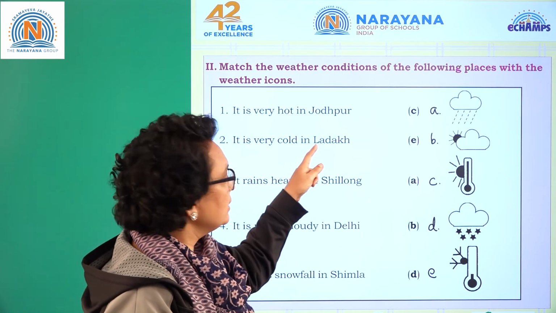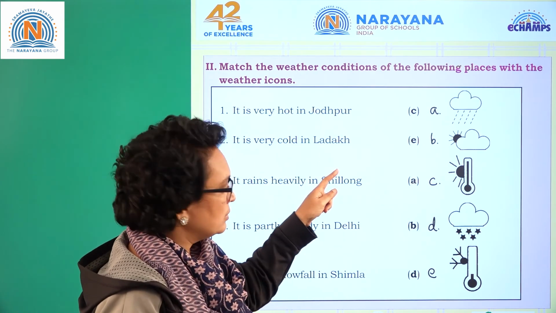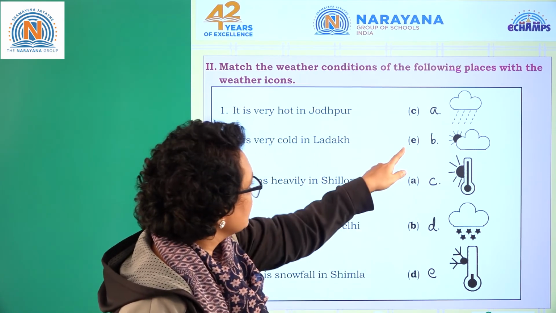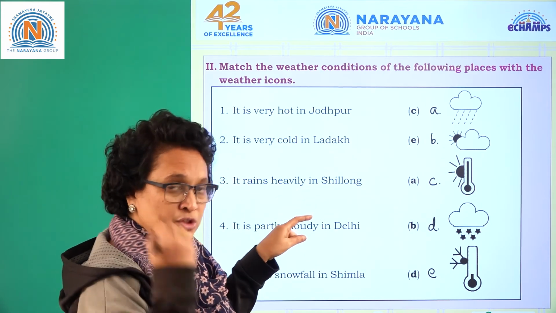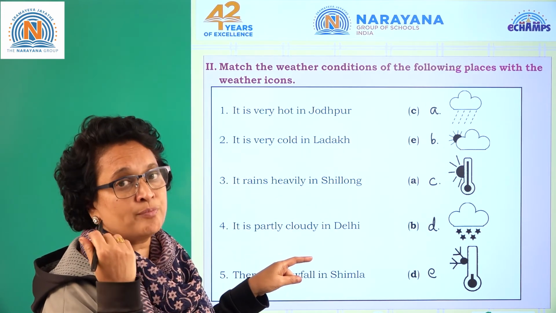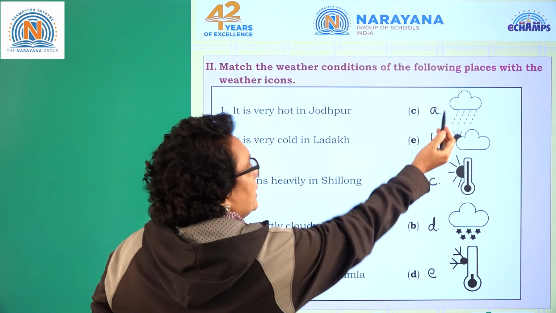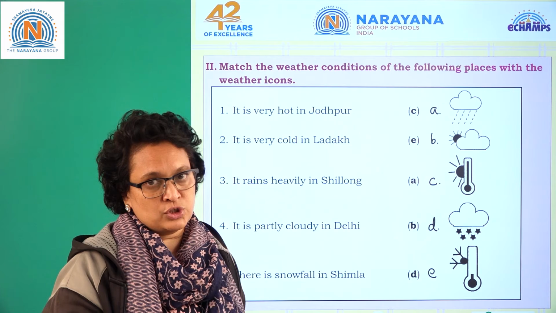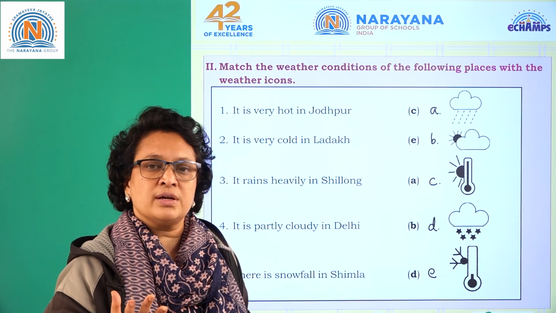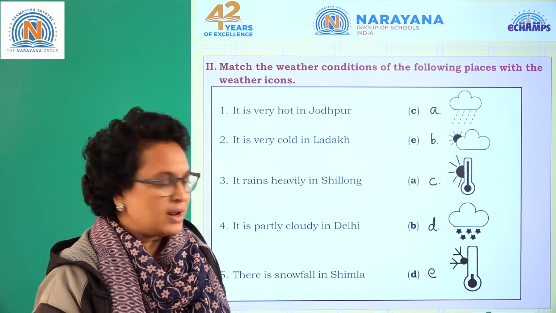It is very cold in Ladakh. So the mercury goes down. So E is the answer. Clear? It rains heavily in Shillong. Where is Shillong? Shillong is the capital of Meghalaya. Heavy rain. A is the answer. If you take Cherrapunji or Mawsynram, it rains there almost 365 days, right?